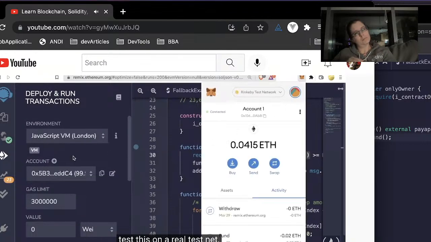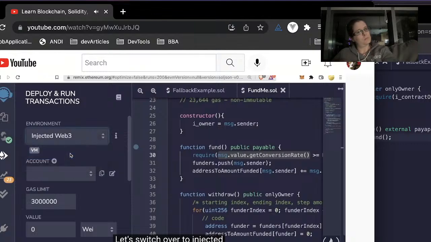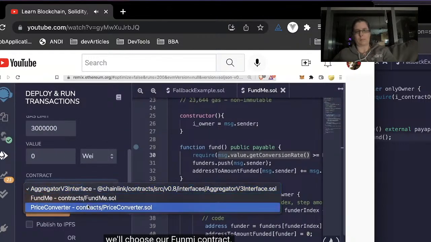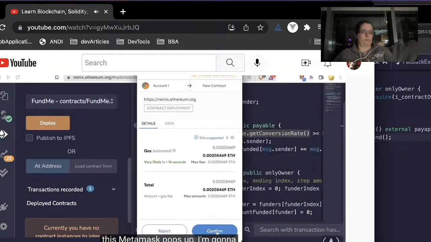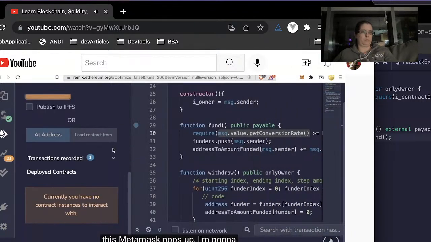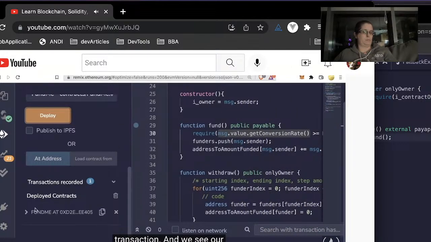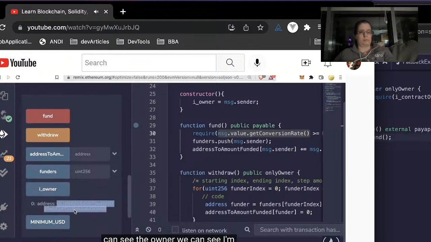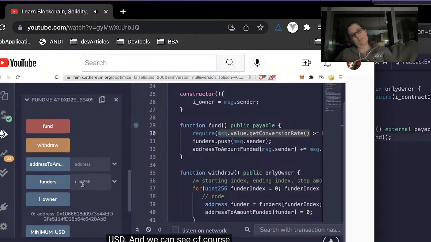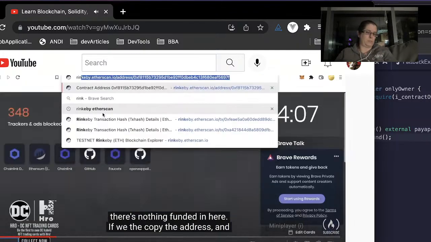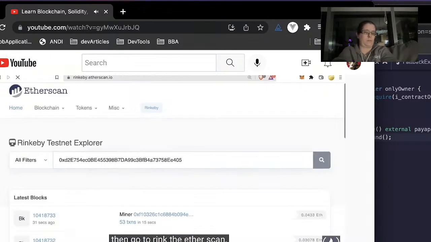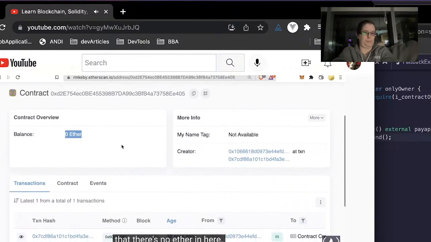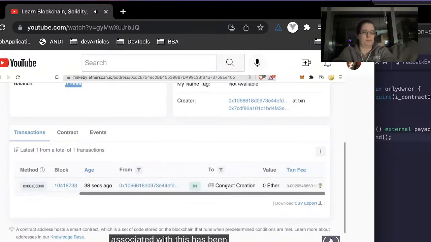I'm on Rinkeby in my MetaMask. Let's switch over to Injected Web3, and we'll scroll down. We'll choose our FundMe contract, and we'll go ahead and deploy this. MetaMask pops up. I'm going to go ahead and confirm the transaction, and we see our FundMe contract here. Right now, we can see I'm the owner. We can see minimum USD, and we can see, of course, that it's a blank contract and there's nothing funded in here. If we copy the address and then go to Rinkeby Etherscan, paste the address in, we can see that there's no Ether in here, and the only transaction associated with this has been the contract creation.